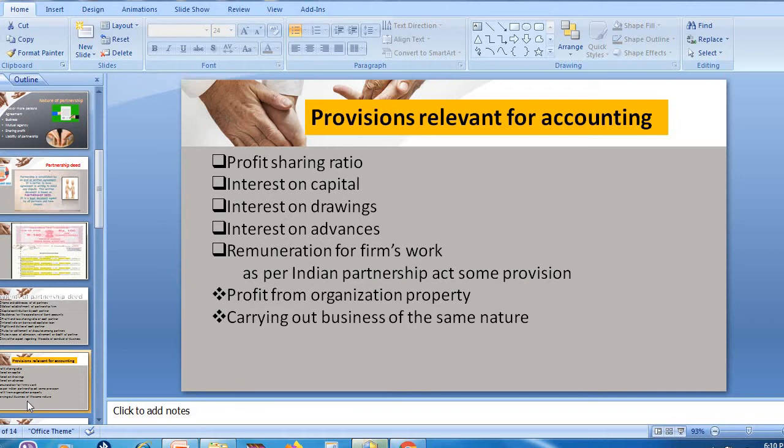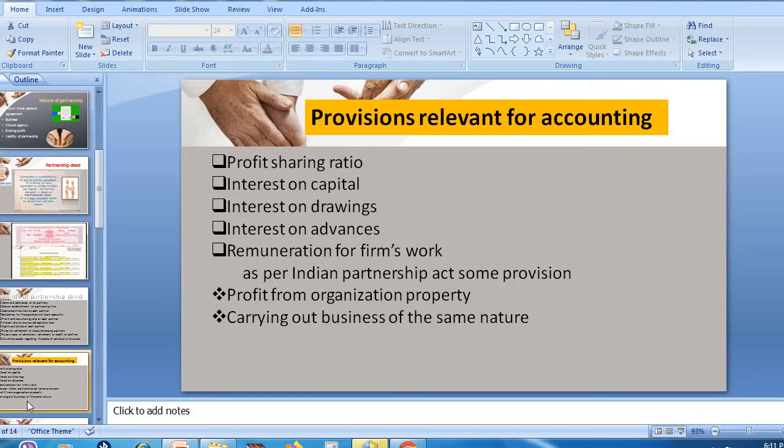Then interest on drawings: they are not entitled to get interest on drawings if the partnership deed is silent. That means if nothing is mentioned in the partnership deed, they are not entitled to interest on their drawings. Drawings means a withdrawal made by the partners for their personal use. For example, if they withdraw money from the business for their own need, they are not going to get any interest on those drawings.